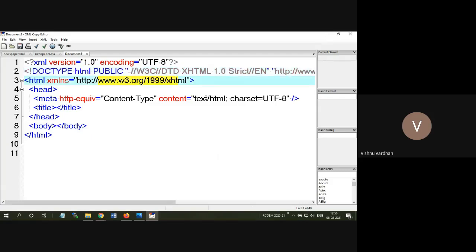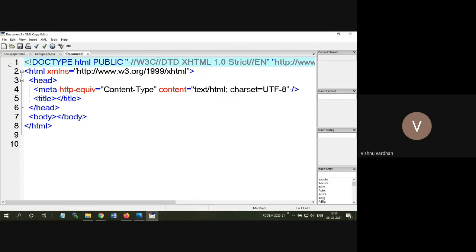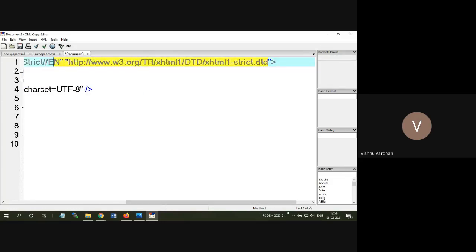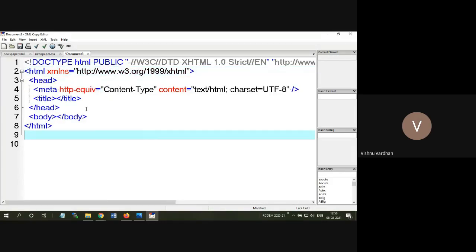The HTML, the namespace and other things are actually required for proper validation as per this particular encoding. This is not required actually. Okay, so doctype HTML, this is the encoding pattern, and all these validations are given. See here. Okay, but for our practical on JSON, it is not that much required.